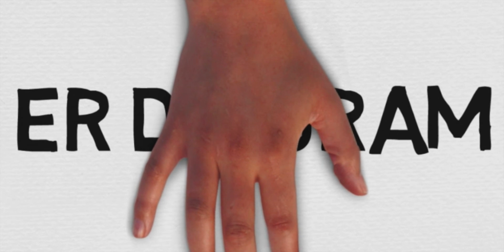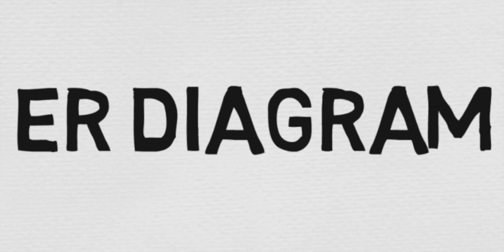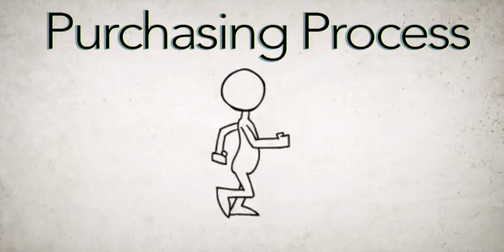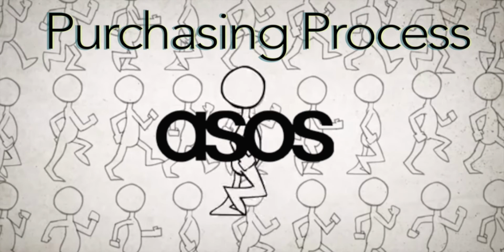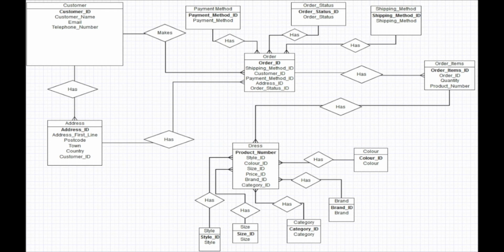We have produced a potential entity relationship diagram that ASOS may use for their website. The ER diagram displays the purchasing process that a customer would go through when using ASOS. There are several entities and attributes. All the entities are linked together by one-to-many relationships in order to prevent data redundancy. Each table contains a primary key and a foreign key when interlinked.